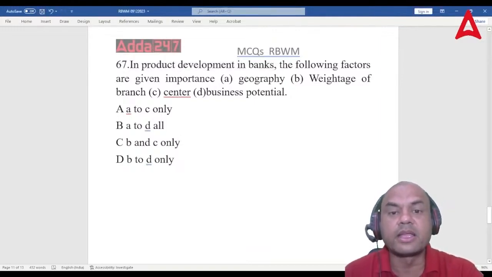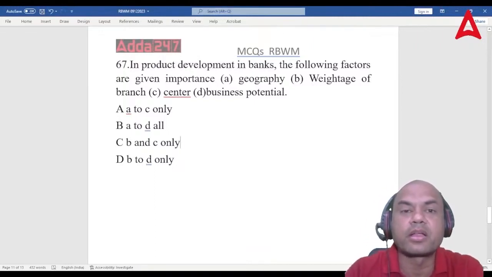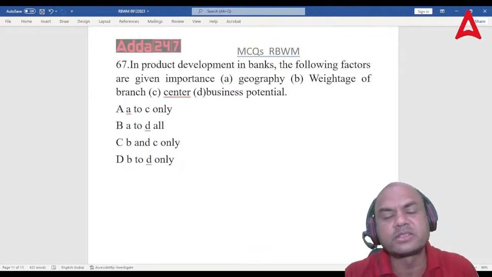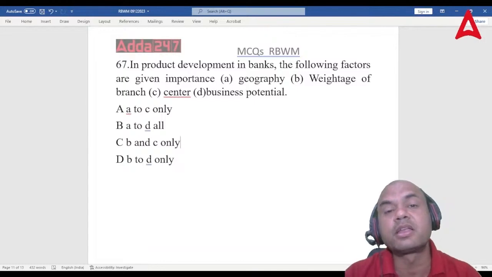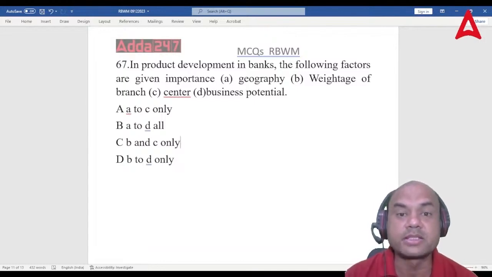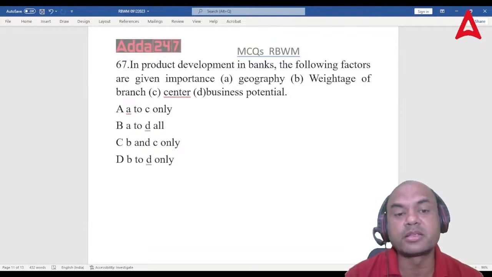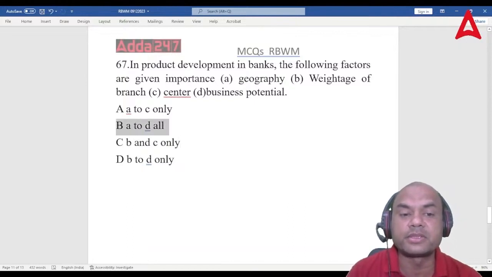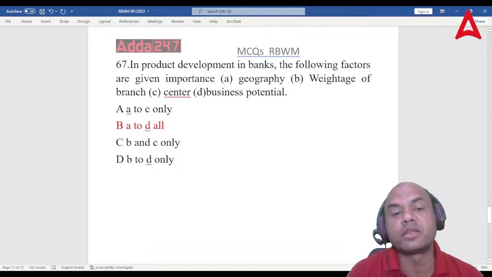Geography. Can I give any product anywhere? Suppose I give the same product in banking in South India as well as in North India. Forget the core products like savings, but the other features vary as per the requirement of the customer and the region. Weightage of the branch, center and business potential. So the answer is A to D, all of them. All of them are given importance over here.